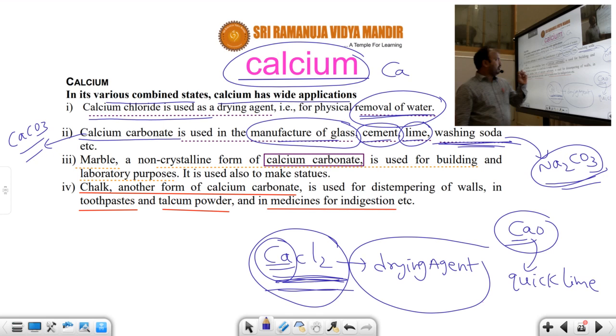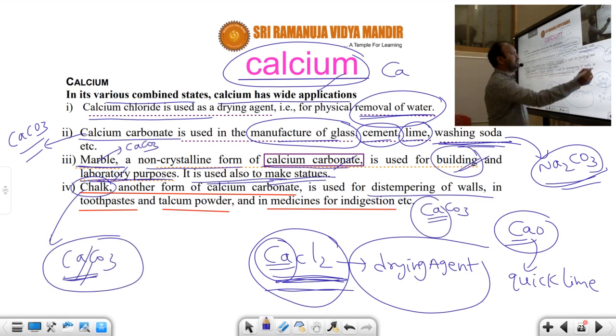And a chalk piece contains which compound? Calcium carbonate. So here calcium is present in the highest proportion. It is used for distempering of walls. In toothpaste, one of the ingredients is calcium. In talc powders, one of the ingredients is calcium. For medicines for indigestion, we use calcium, for example in the form of calcium hydroxide.